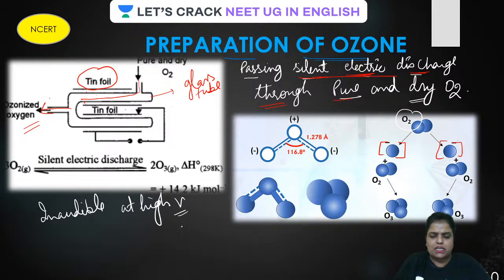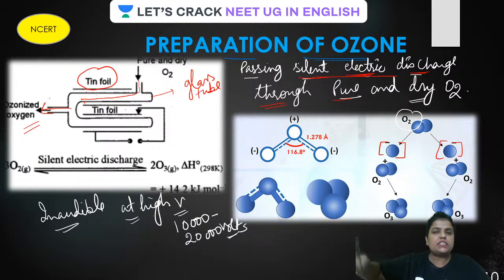The voltage is somewhere around 10,000 to 20,000 volts. How much voltage? 10,000 to 20,000 volt. Very high energy is required over here.